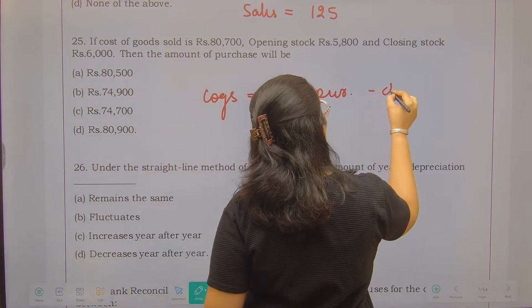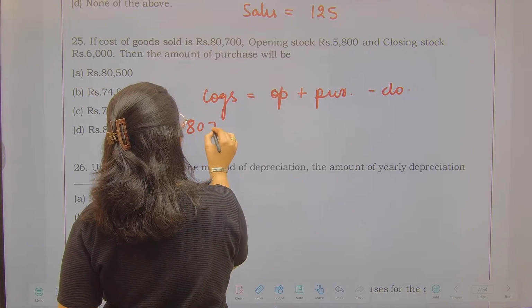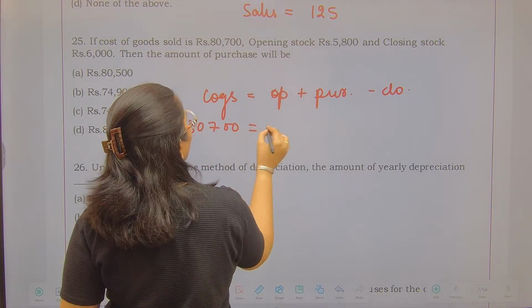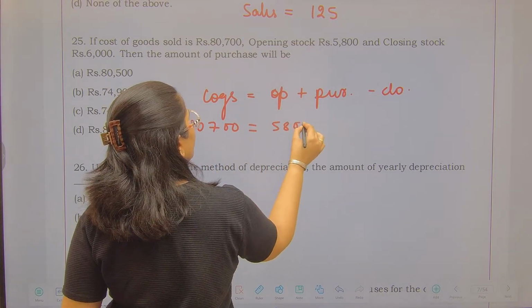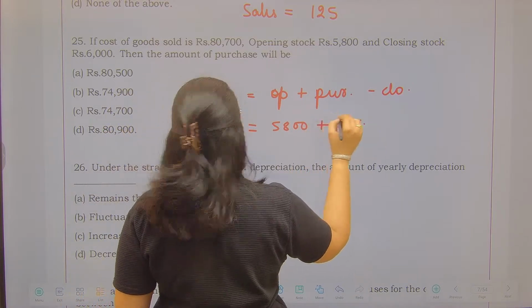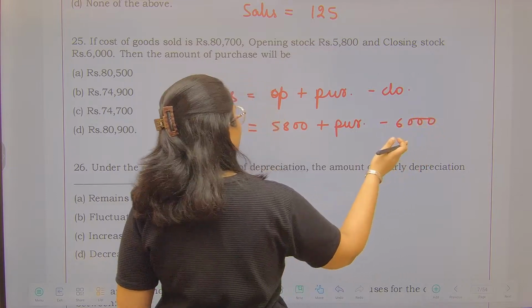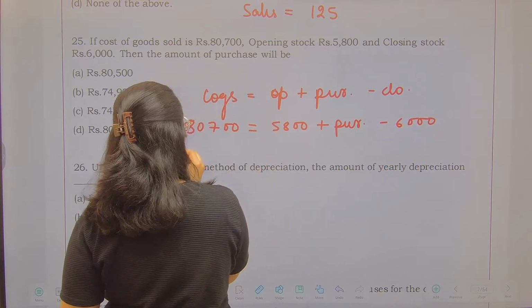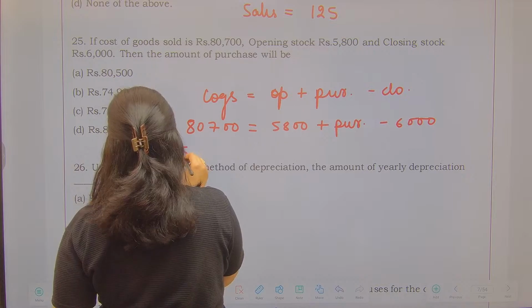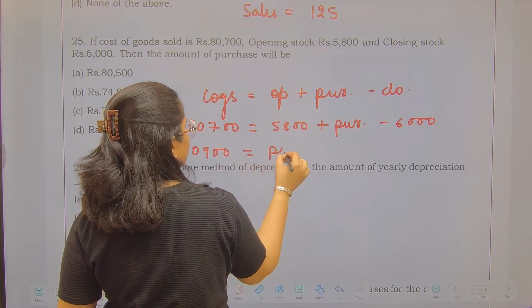Less closing stock, right? So my cost of goods sold is 80,700, opening stock is 5,800 plus purchases, and closing stock is 6,000. So minus 200 will go over there, will become plus 200, and 80,900 is going to be my purchases.